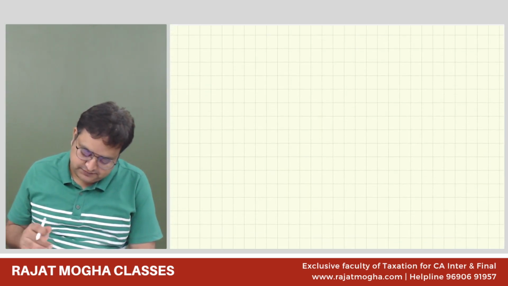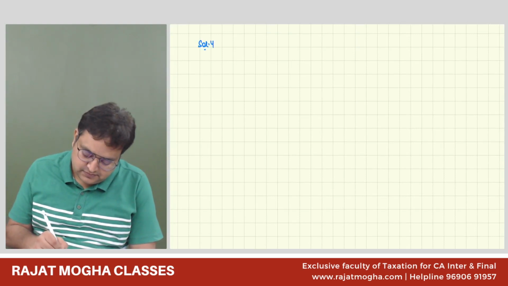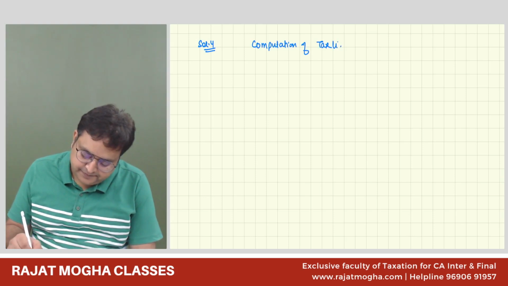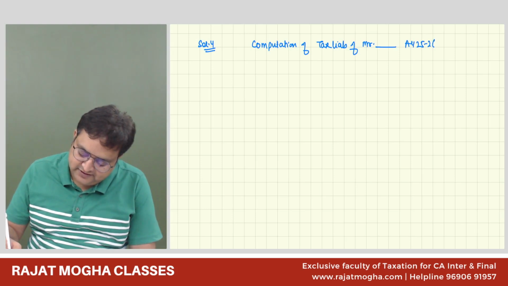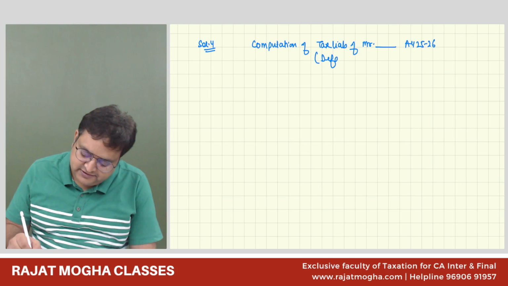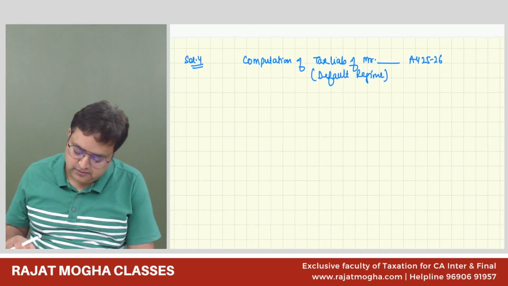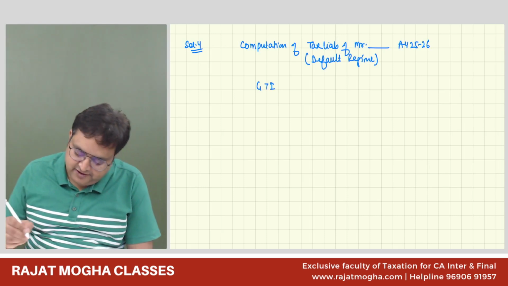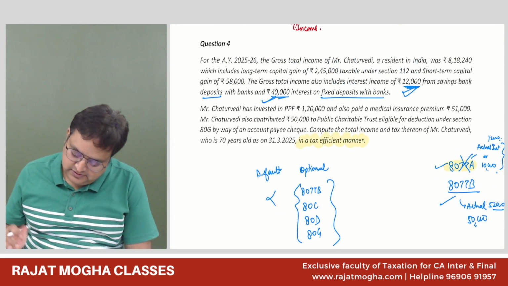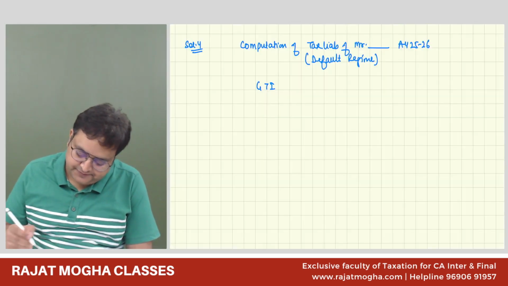Solution 4. Computation of tax liability of Mr. So-and-so, assessment year 2025-26, as per the default regime. His GTI is given to us: 8,18,240.